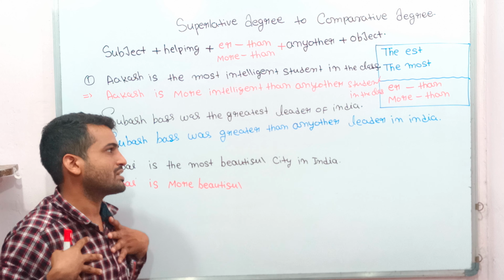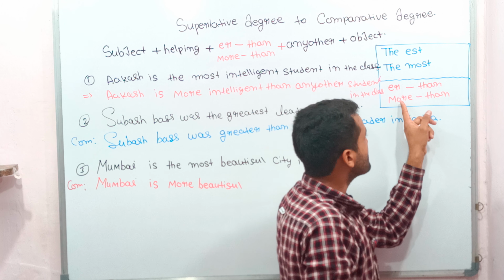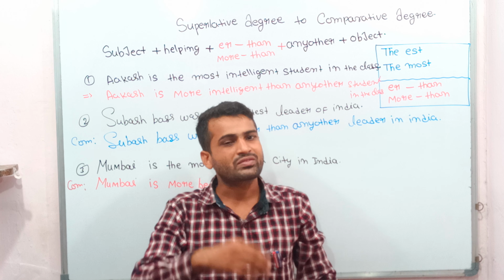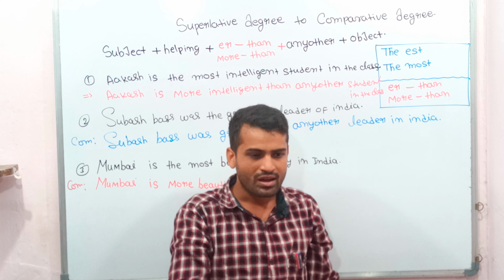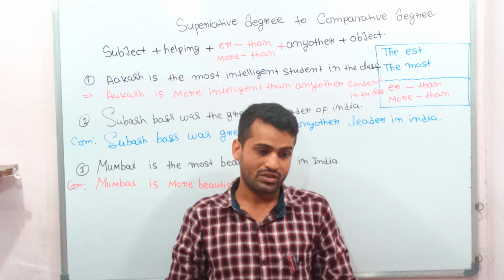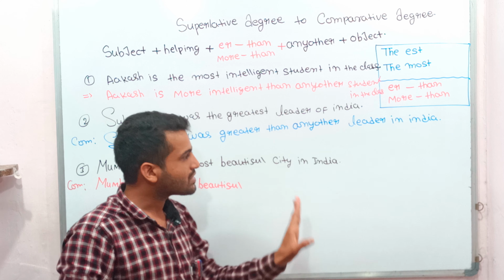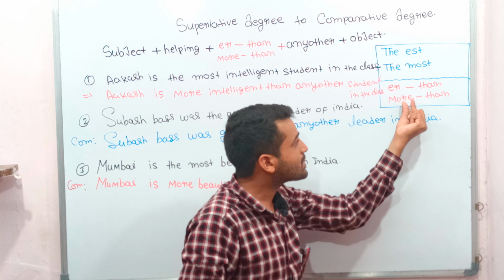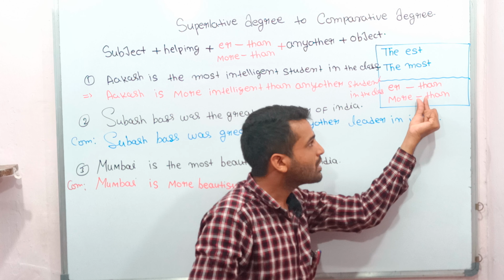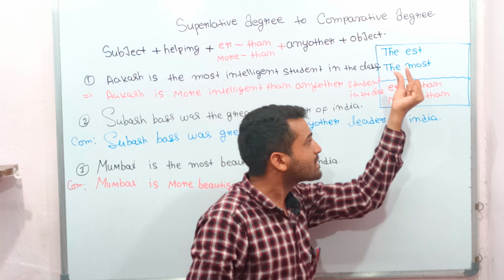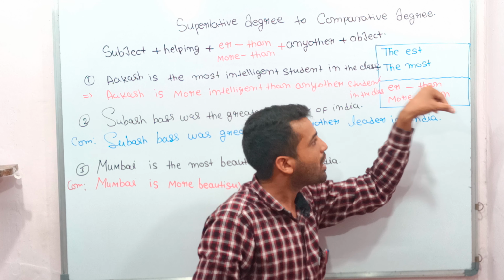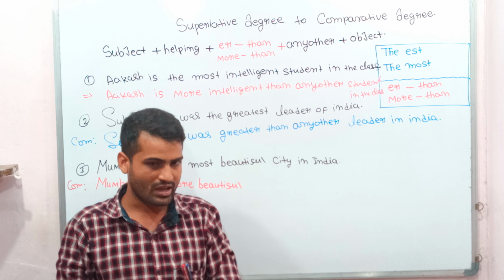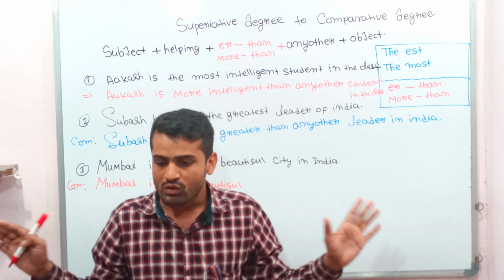I will tell you, students, the rule is like this: more, dash, than. It means first write "more," and after writing more, write something, and after that you can use "than." You are able to use "than" only after writing something after "more." Suppose you write more, you have to write something in this dash place, and after writing that, then you are able to use "than," otherwise you are unable to use it. Okay, are you clear or not?